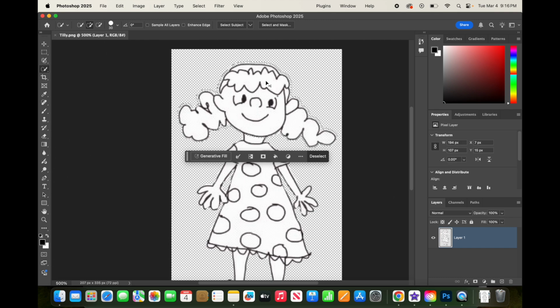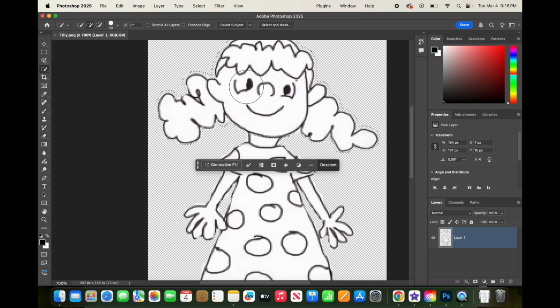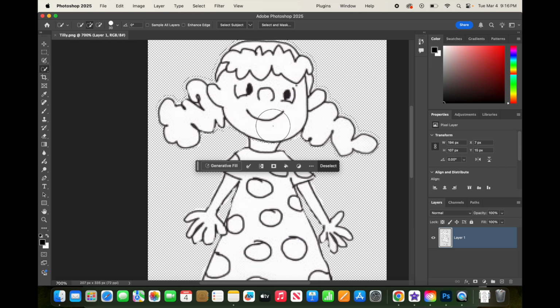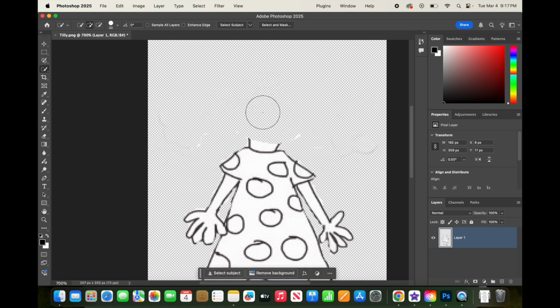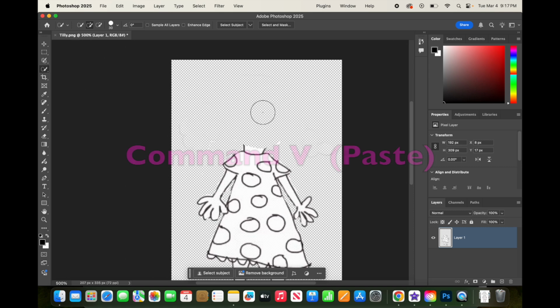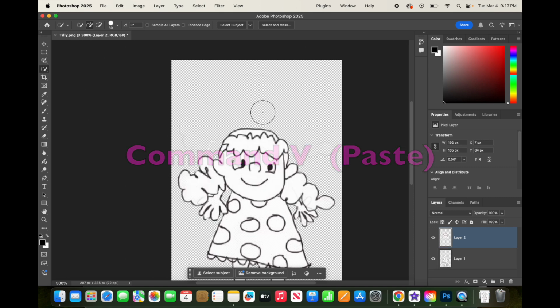And you might see that already, but if I zoom in, you might be able to see that better. So now the marching ants are kind of underneath the line art for her chin, and that's exactly what I want. What I'm going to do now is I'm going to take her head off. So I'm going to use the Command X for cut. So Command X, and Tilly's head is gone. I'm going to do Command V or paste, and you can see that another layer down here has been created, and that has her head on it.